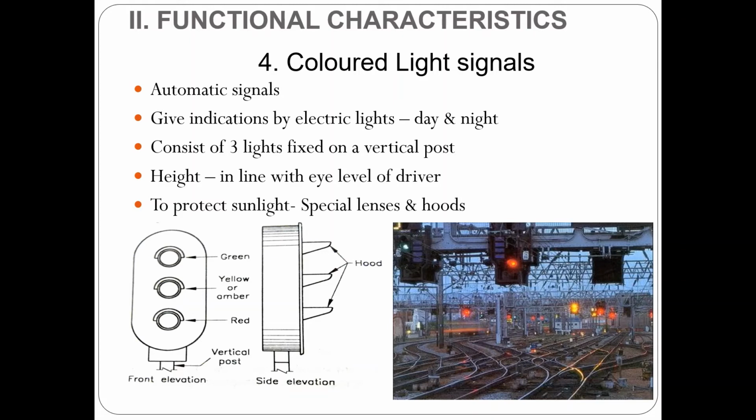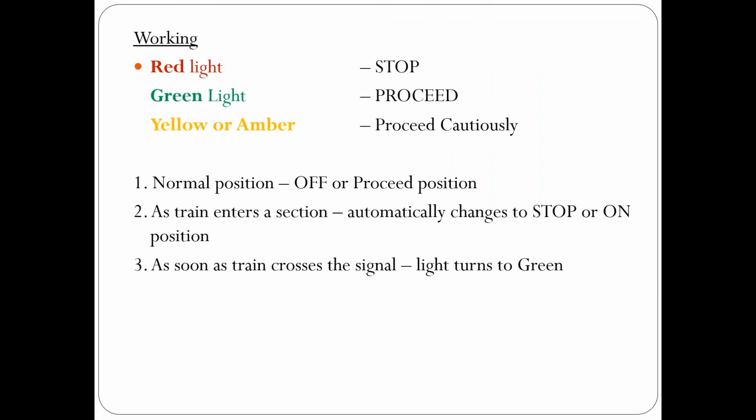In such signals, special lenses are used to throw a beam of powerful light at the level of the driver's eye, which can be seen even in the brightest daylight. So you can see here in the figure the front elevation as well as the side elevation of three aspect signals. The working is, the red light shows a stop or on position, whereas green light means proceed or it is in the off position. Yellow or amber means it can proceed cautiously.